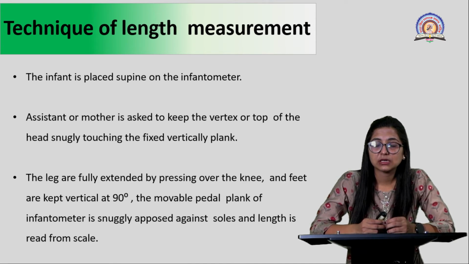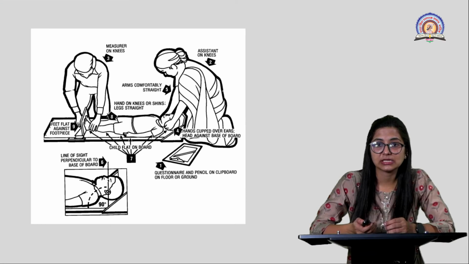The bones of these infants are not very strong at that point, and they do not bend very easily. So you press the knees and the feet are kept vertical at a 90 degree angle, and they are adjusted with the help of a movable pedal plank of the infantometer. This plank is adjusted against the soles of the child and the length is measured at the scale.